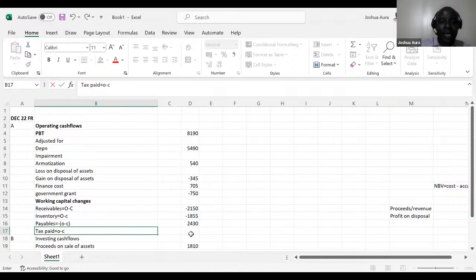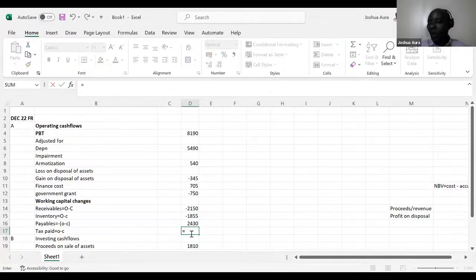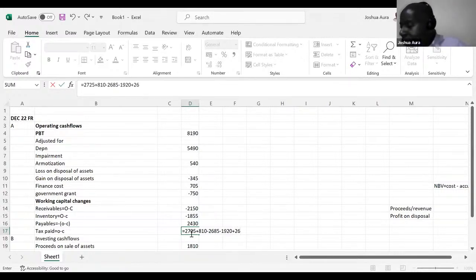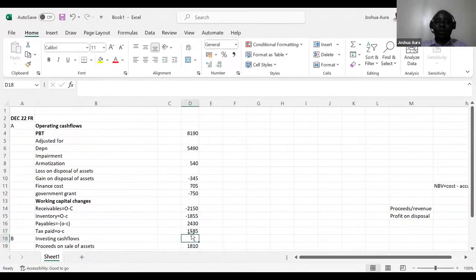And the tax, I'll come and say here equals. I will come and take the 27.75, plus 810, and then minus 26.85, and then minus 1920, the year that I was born, plus 26.55, and then I should be able to get an answer here.